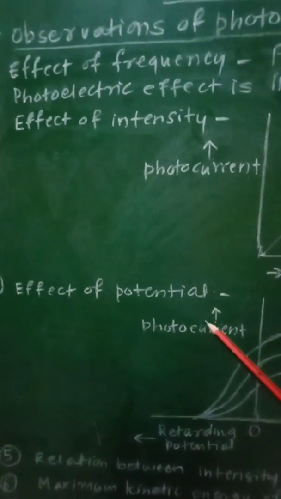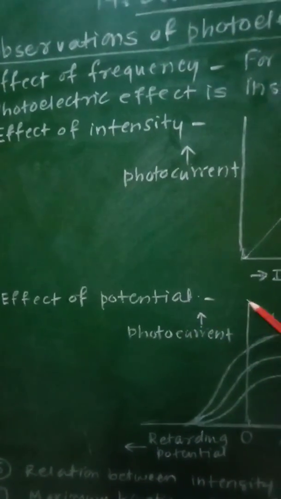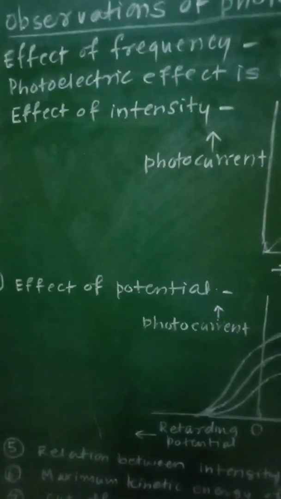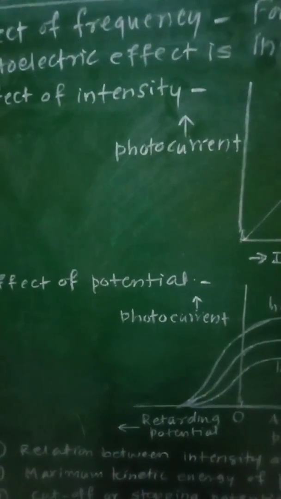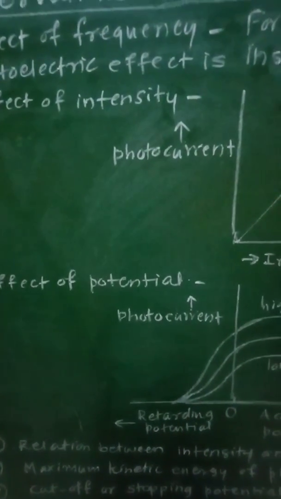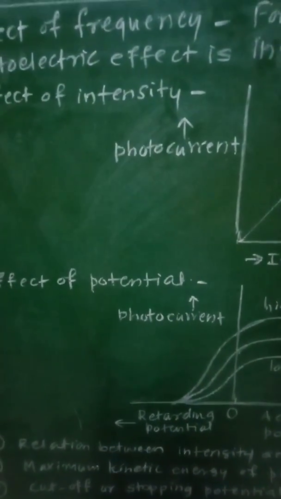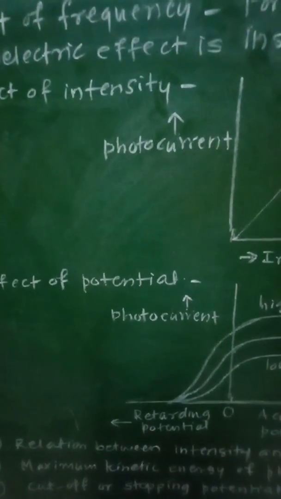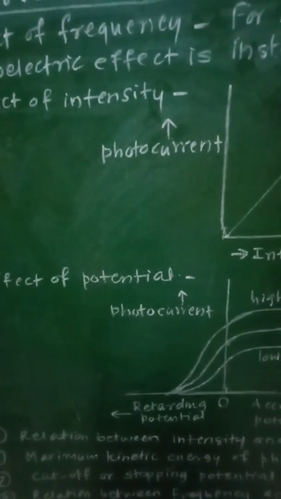So if we change the potential of the collector plate, then the photocurrent I will be automatically changed. The current was independent of the accelerating potential difference phi for given incident radiation. Initially the current increased with voltage, but then it remained constant, and this current is called the saturation